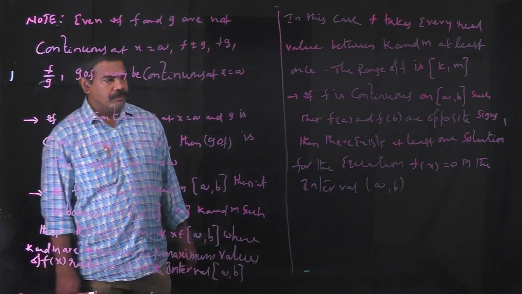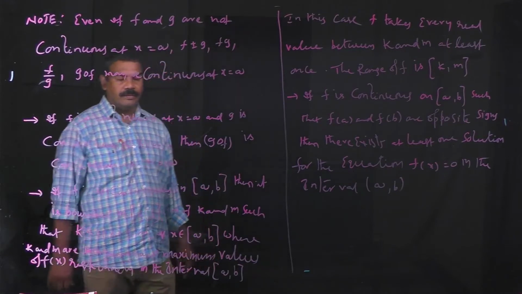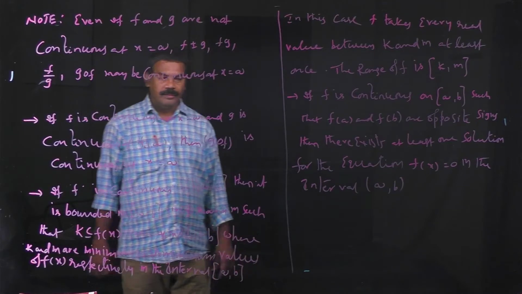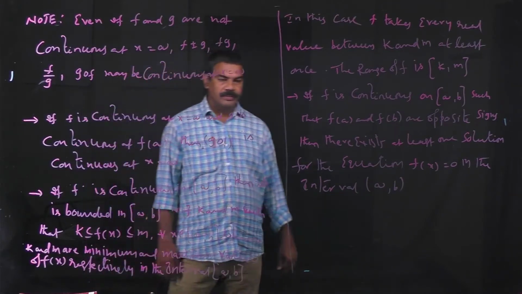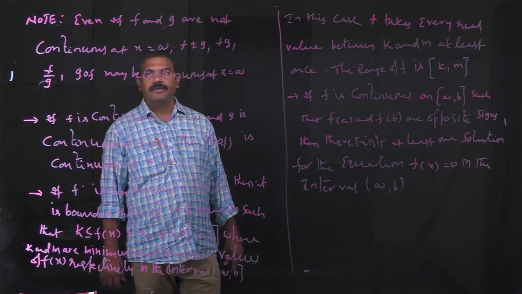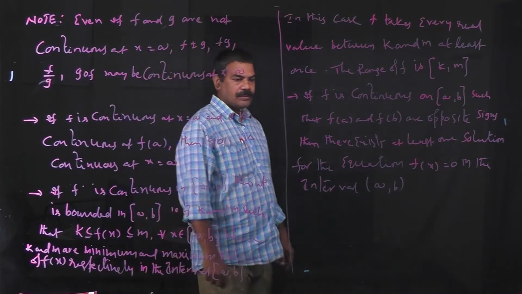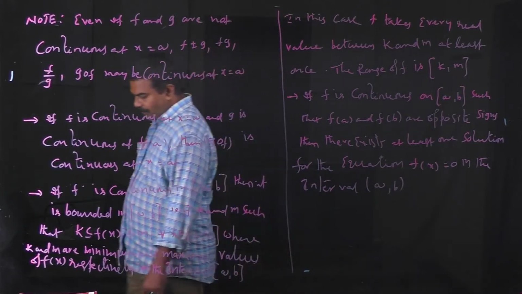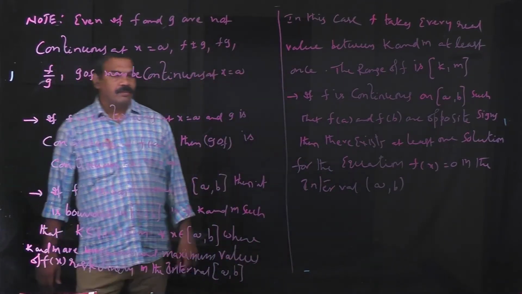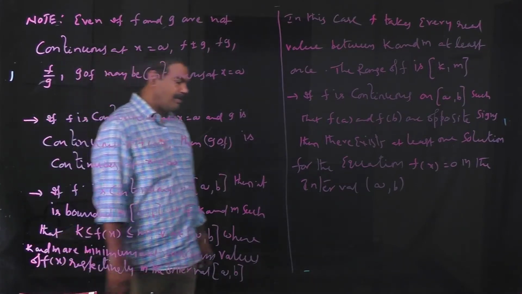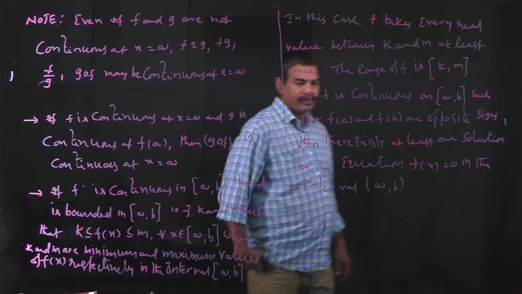Now take note: even if f and g are not continuous at x equal to a, then f plus or minus g, fg, f by g and g circle f may be continuous at x equal to a.